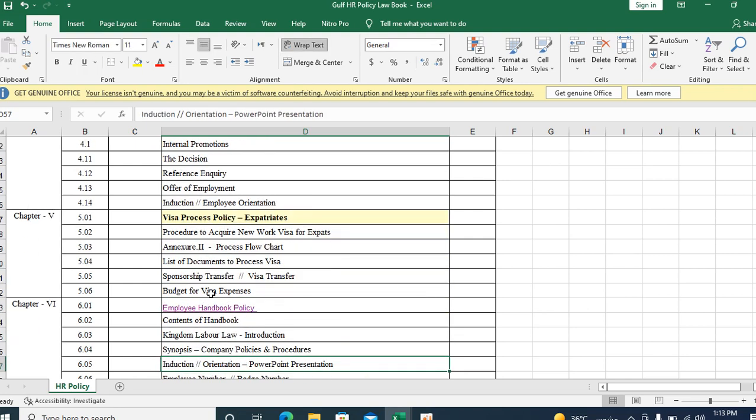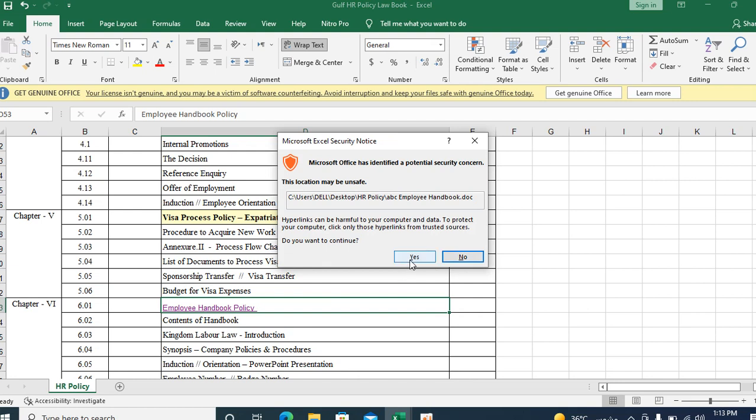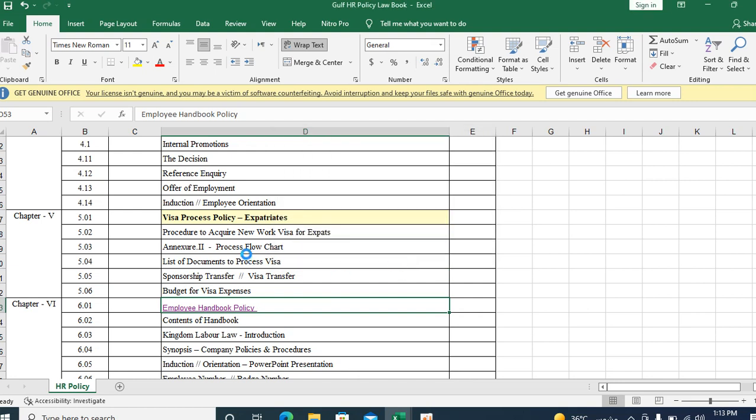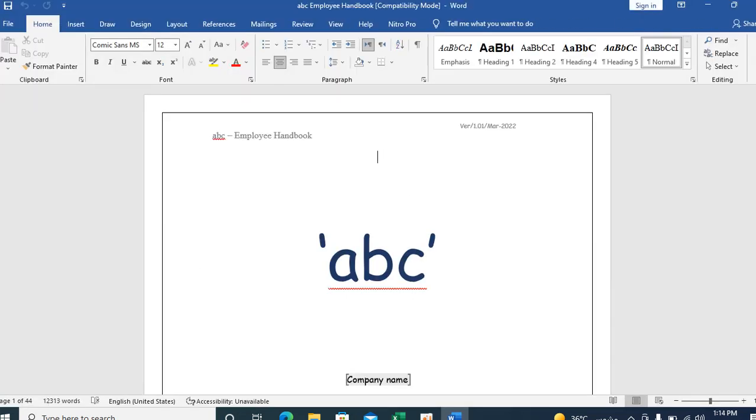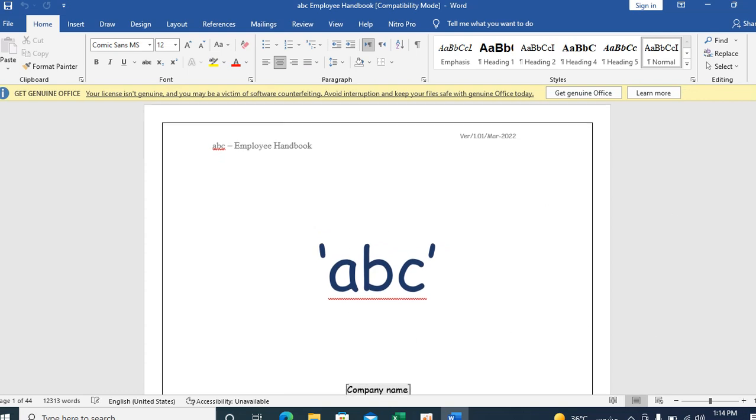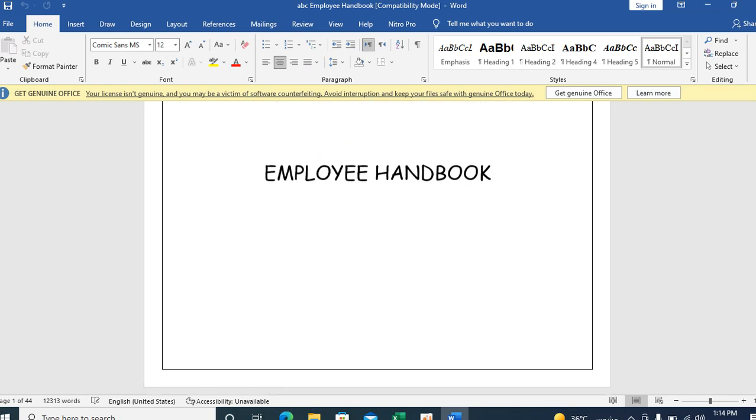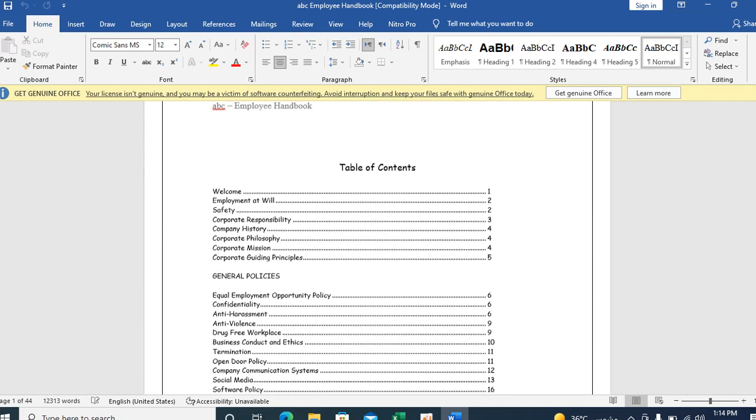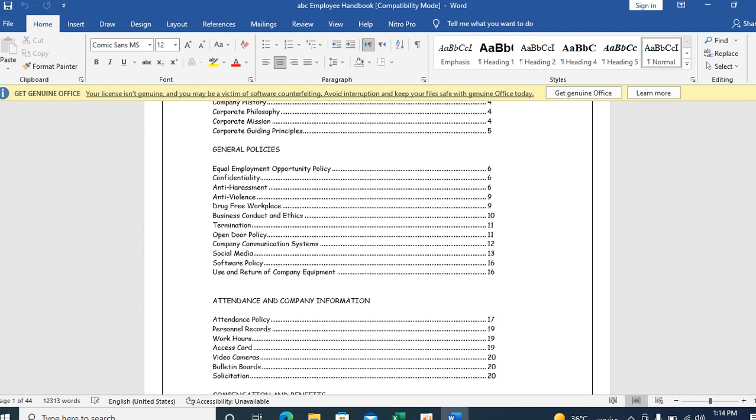Okay, next one is employee handbook policy. It is very, very important when a new person comes. Chapter 6 is employee handbook policy. When a new person joins your organization, you have to provide the employee handbook policy. You are preparing it in Word format, so you can view that employee handbook in Word format and share it with the particular employee. You need not share all the data, just this one, because if it is in soft copy, it will be very useful for sharing your data, and there is no need for the printing wastage of paper.